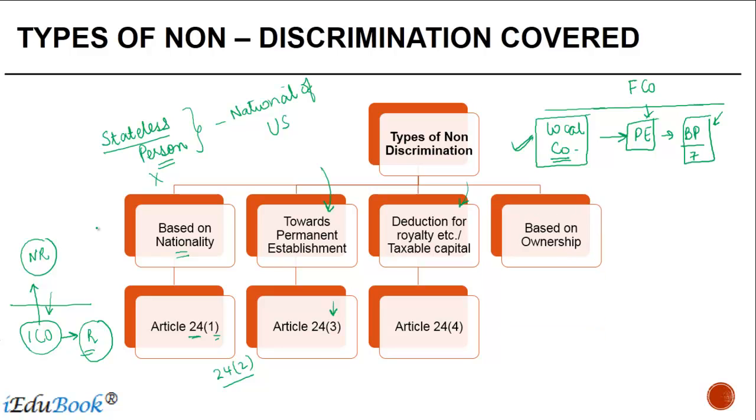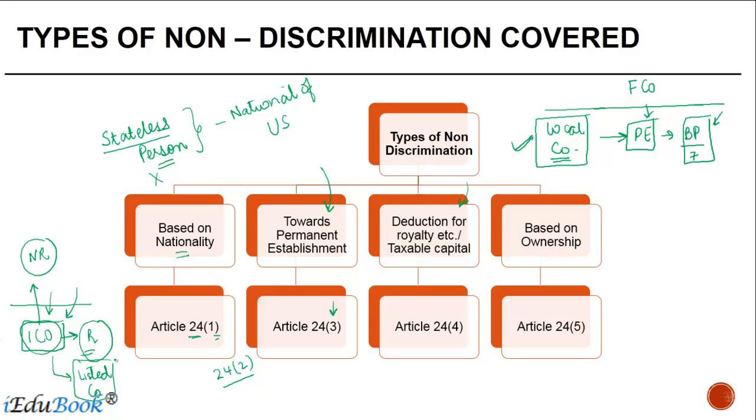Based on ownership. Again, it's an interesting case. Suppose this Indian company were owned by a listed company. A change in shareholding of the Indian company would not result in denial of carry forward of business losses because the ownership is with a domestic listed company.